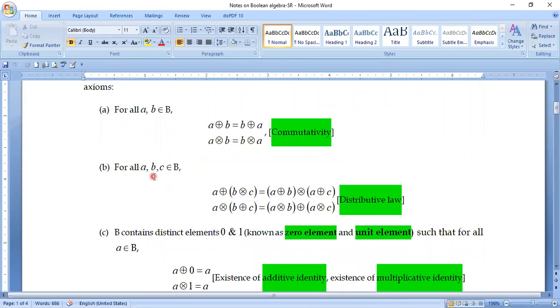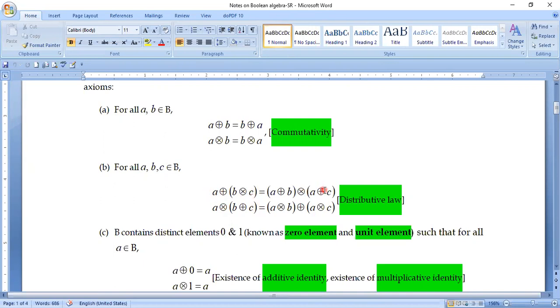For all elements A, B, C in the non-empty set B, the distributive property will hold. Now carefully observe the second one: A into B plus C. If I read it like this, it is quite obvious. This is a distribution of the multiplication over the sum of two elements, isn't it? And we are very familiar with this type of operation: A into B plus A into C. So we do not have any problem with the second one. But the first one is very atypical. This is the distribution of the addition over the multiplication.